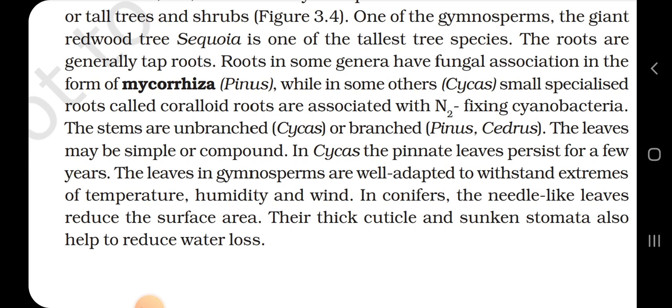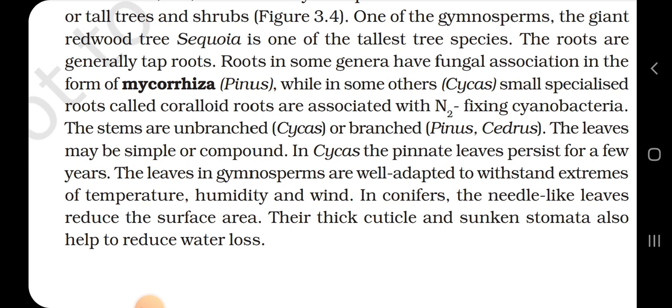The roots are generally tap roots. Roots in some genera have fungal association in the form of mycorrhiza, as in Pinus, while in some others, namely Cycas, small specialized roots called coralloid roots are associated with N2-fixing cyanobacteria.